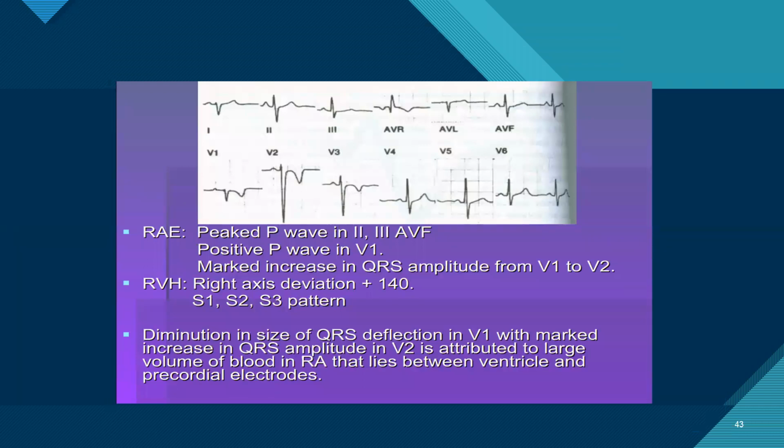So this is just a diagram showing all these things. Here we can see there are peaked P waves in inferior leads. And in V1, there is some initial part that is dominant. There is right axis deviation, and we can see the change in lead 1 between V1 and V2 here.